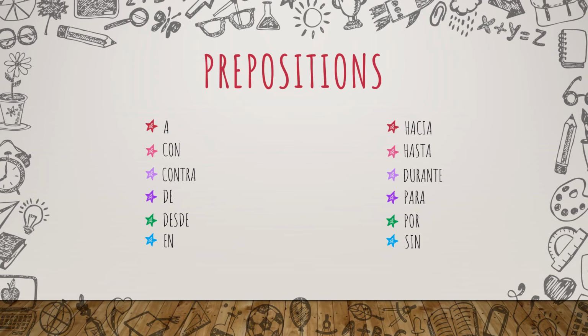Contra. Contra is something that we don't use in formal Spanish. We only use it for informal Spanish. And it means more like you are going and you're going to hit something. For example, yo voy contra la pared means you are going to hit the wall. It's something we use when we are about to hit something, not in a way that you want to.